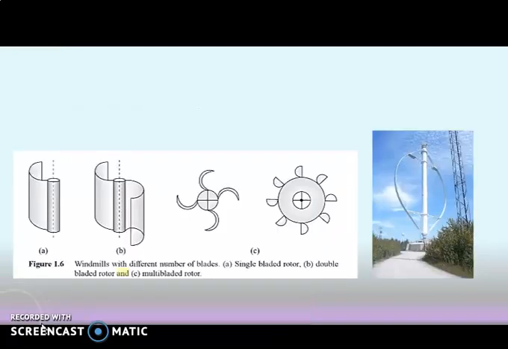And these are the various types of blades used in the windmill. Figure A corresponds to a single bladed rotor. Figure B is double bladed rotor and figure C is multi-bladed rotor.